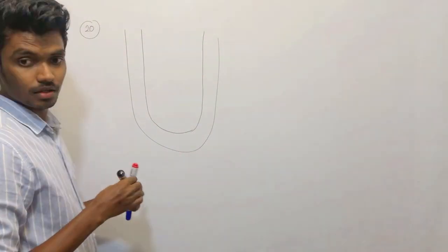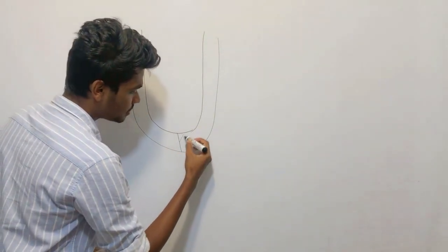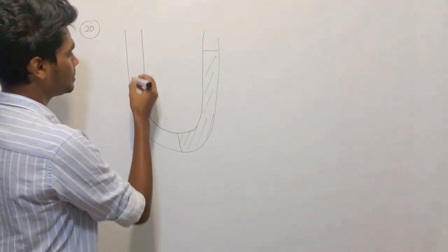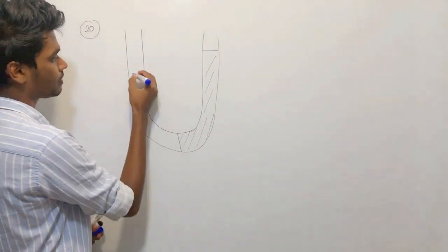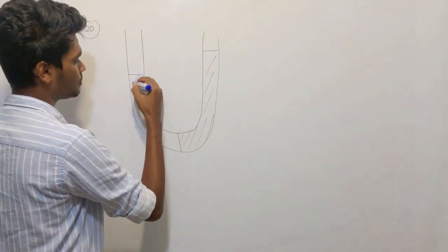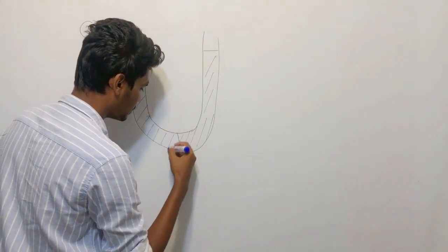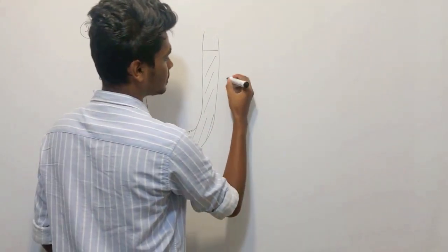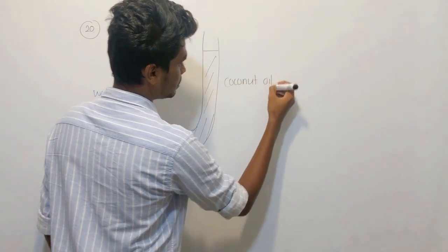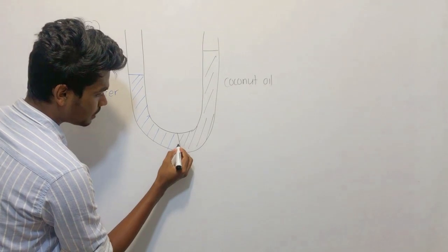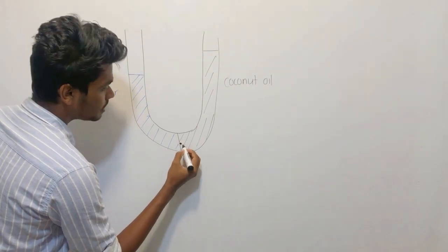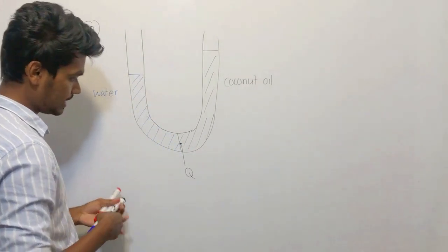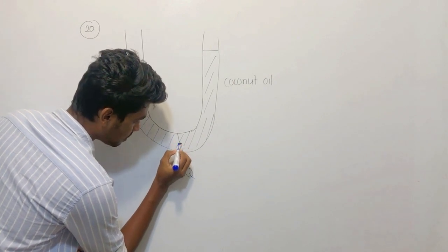Okay. So here it says this is the middle. So this is what? This is coconut oil, and this is the water, right? So water and coconut oil, right? They have given the heights, and they have marked this point as point Q, and this point as point P.